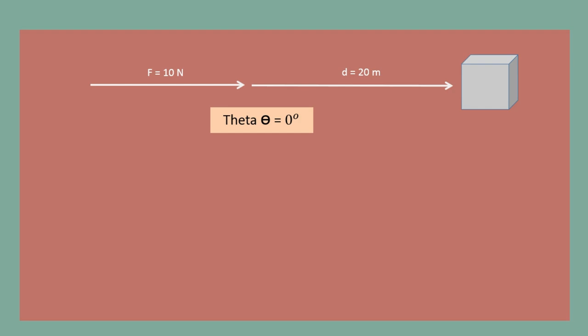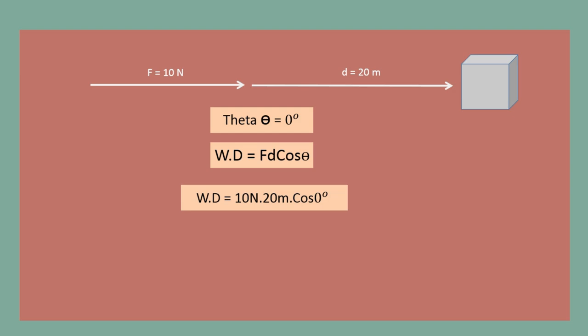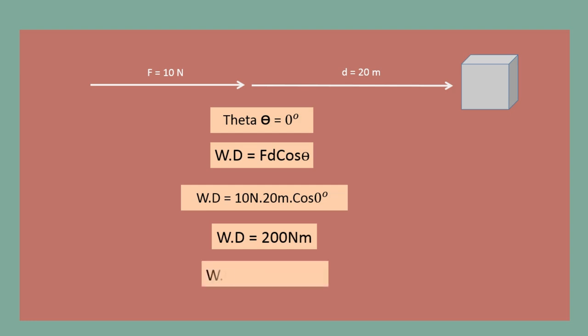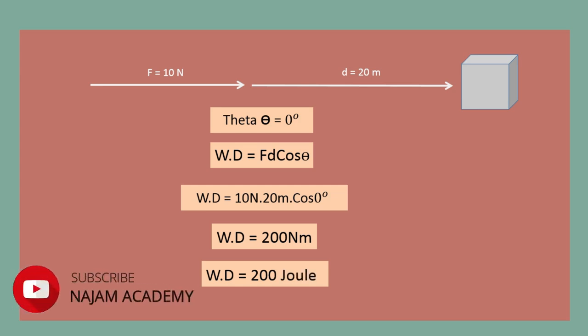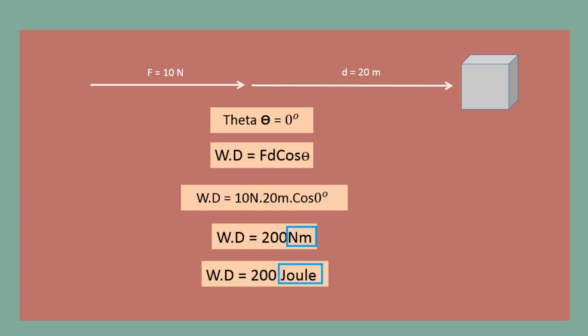And we already know that cos 0 degree is equal to 1. I know the formula of work done, which is work done is equal to F d cos theta. Hence putting values in the formula, work done is equal to 10 Newton times 20 meter times cos 0 degree. I get work done is equal to 200 Newton meter, or I can say that work done is equal to 200 joule. Remember that there are two SI units of work done. One is Newton meter and another is joule.